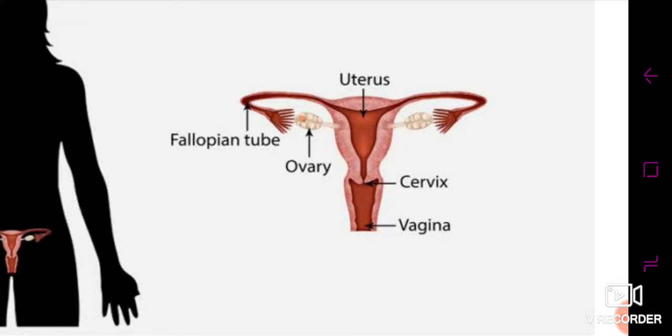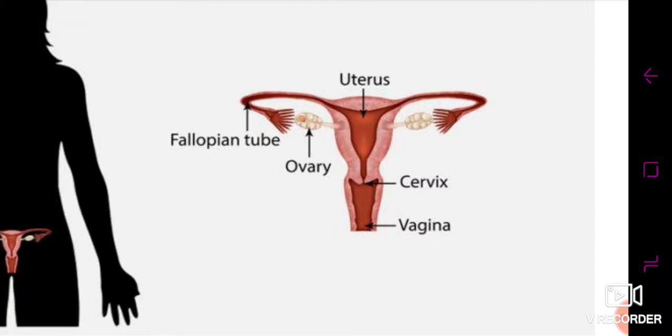So implantation is the fixing or the attachment of the developing embryo with the mother tissue inside the uterus. What is the embryo, then? The embryo is the multiple divisions of the zygote. As you all know, fertilization leads to the formation of the zygote. When one male gamete fuses with one female gamete, it leads to the formation of the zygote, and this zygote undergoes multiple divisions to form the embryo.